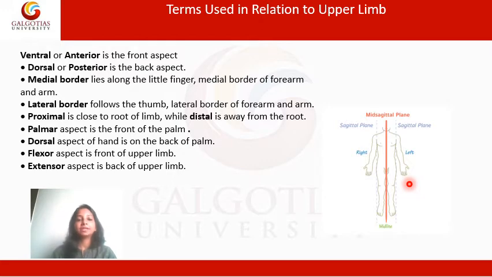When you extend the upper limb, that is when you extend the joint at the elbow, the part of the upper limb which moves away from the shoulder, that is the back of the arm or the posterior aspect, is referred to as the extensor aspect.